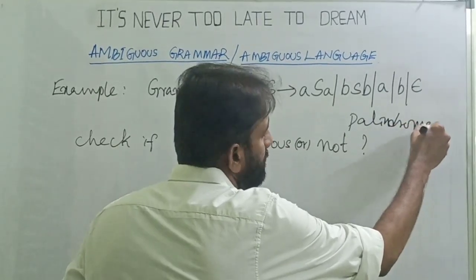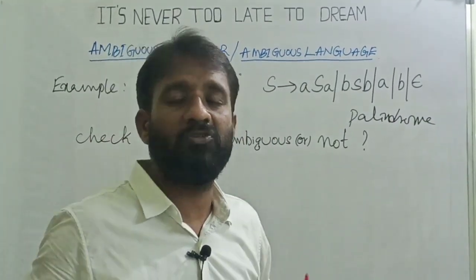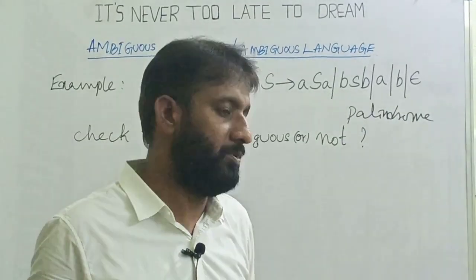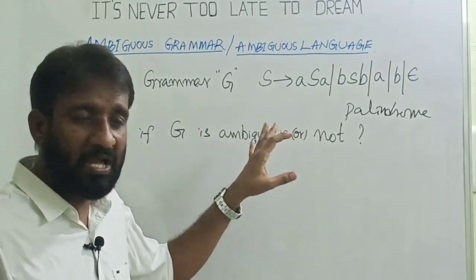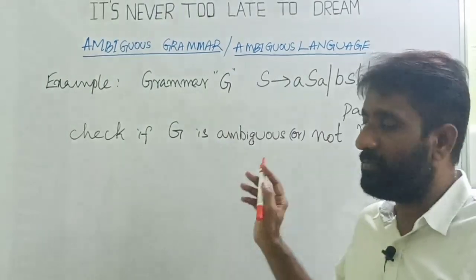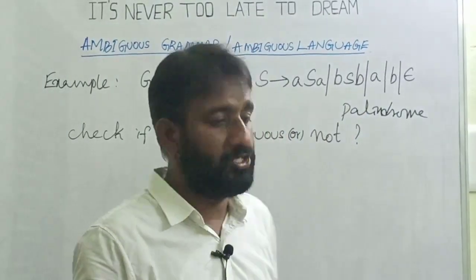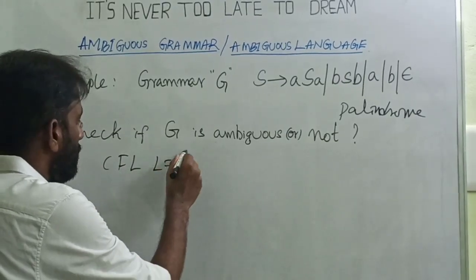You know what a palindrome grammar is? The string's reversal is also the string itself. That is what is called a palindrome grammar. Anyhow, I told you that before checking whether it is an ambiguous grammar or not, I ask you to write the language generated by this grammar. Okay, let's write the language, the context free language L.